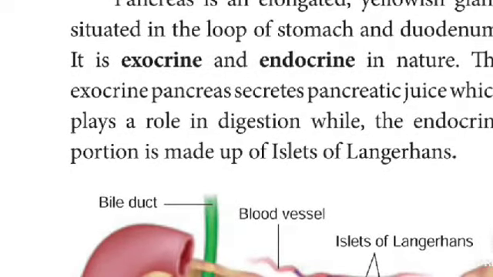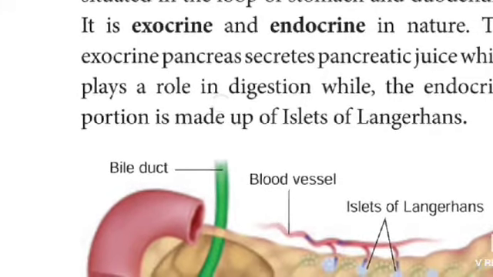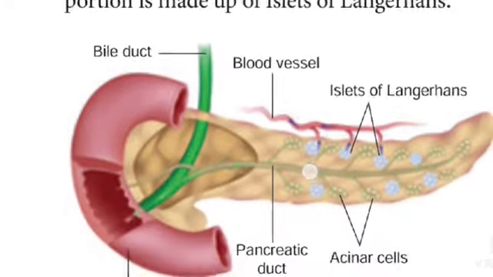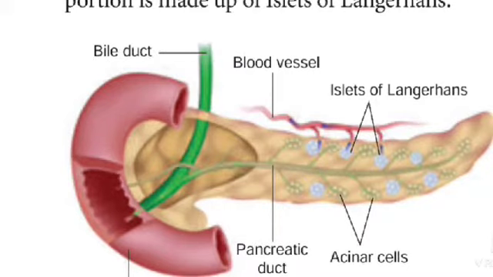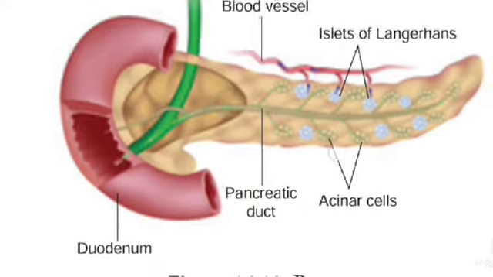The exocrine pancreas secretes pancreatic juice which plays a role in digestion, while the endocrine portion is made up of islets of Langerhans. See the pancreas, bile ducts, duodenum, blood vessels, islets of Langerhans, acinar cells, pancreatic ducts.